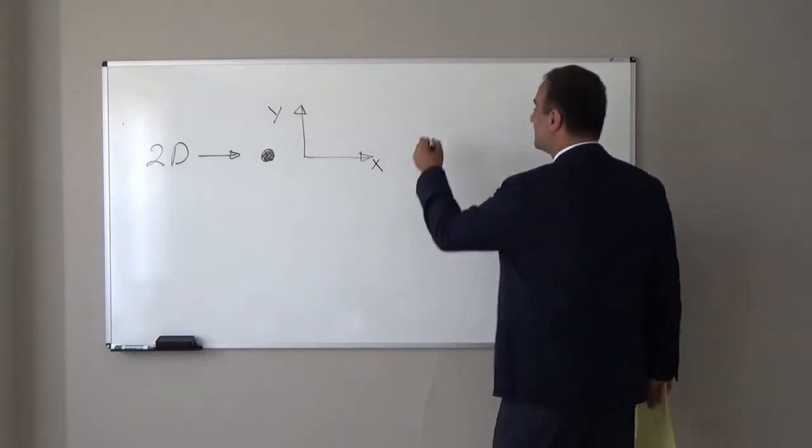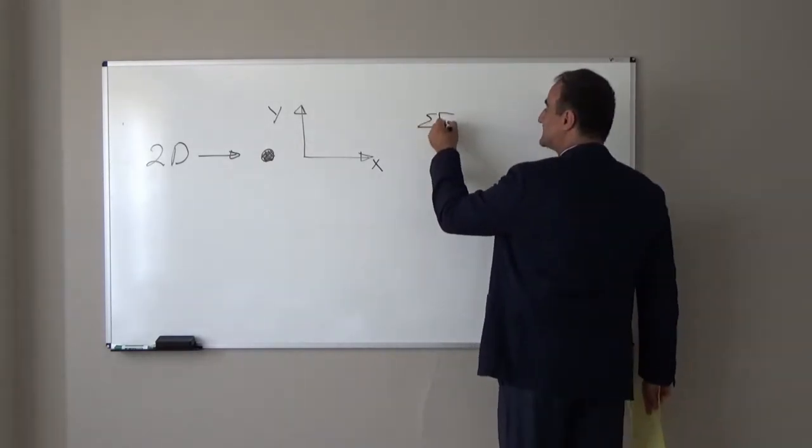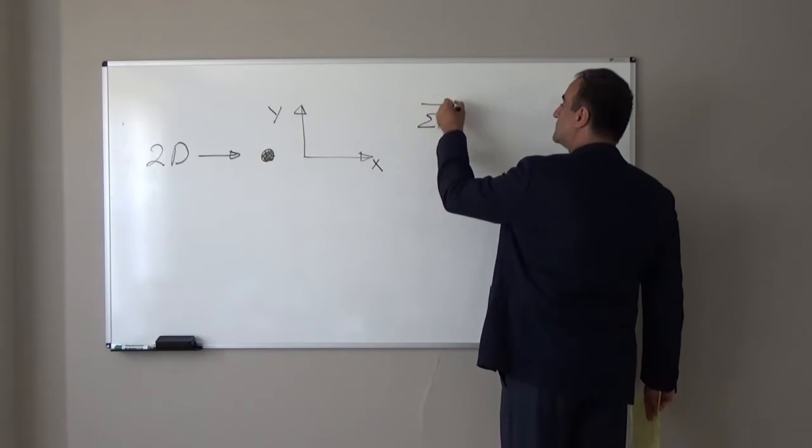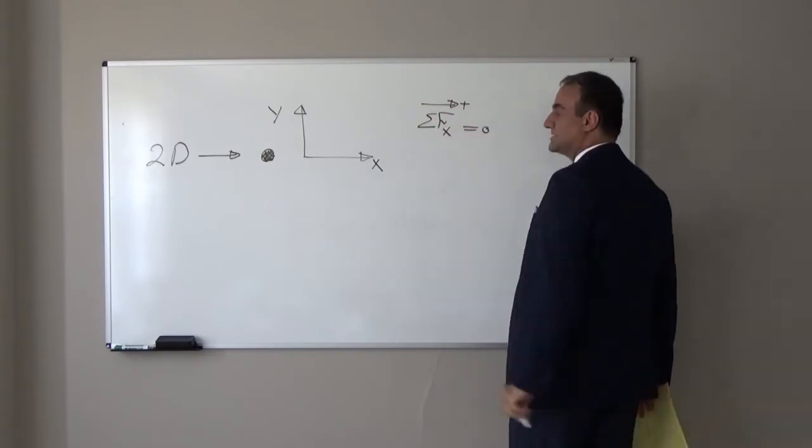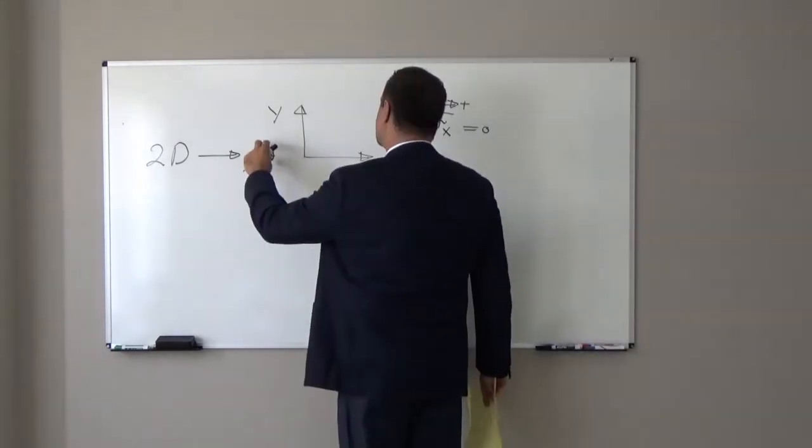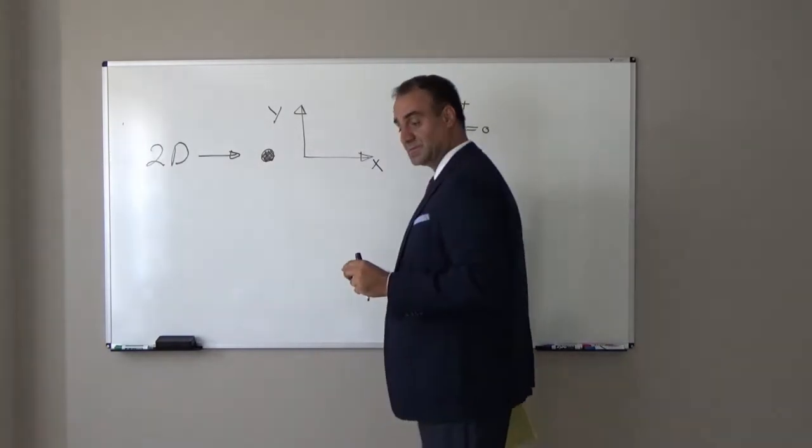If the summation of forces in the x direction is equal to 0, it means this particle will not move in the x direction.